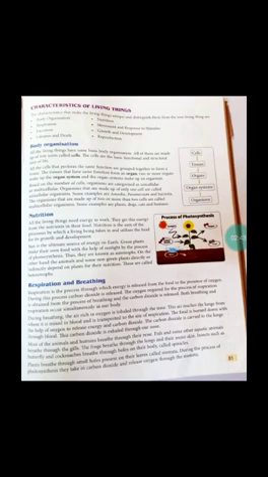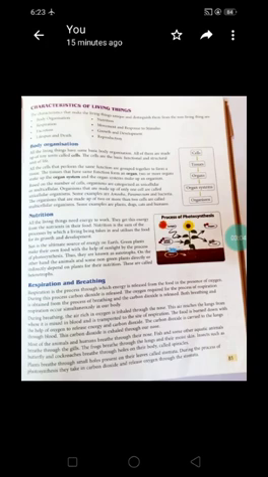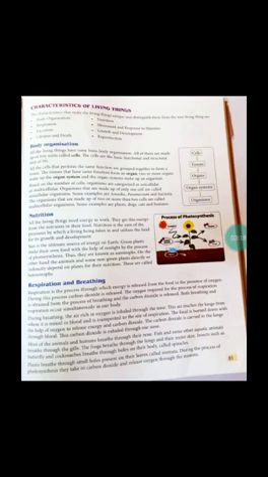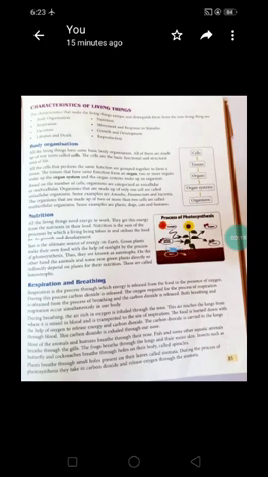Now, body organization. Children, as you know, all living things have the same basic body organization and all of them are made up of a unit called cell. So, what is a cell? Cell is the structural and functional unit of all living organisms. All cells that perform the same function are grouped together to form a tissue. And the tissues that have the same function form an organ. Two or more organs make up the organ system and organ systems make up the organism.